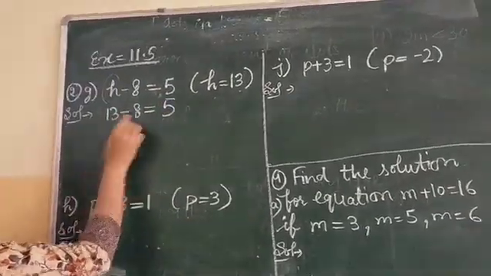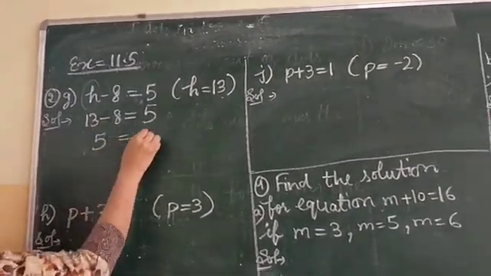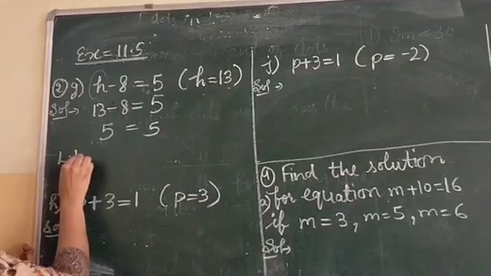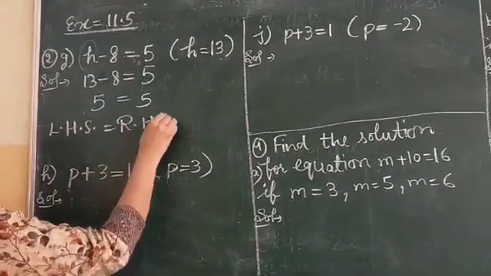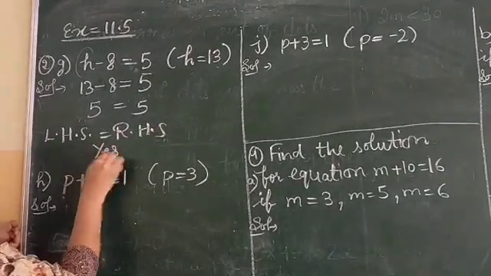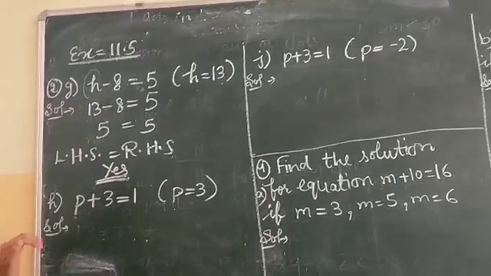Now subtract this. 13 minus 8, 5. So 5 equal to 5. It means left hand side is equal to right hand side. So yes, this is the solution of this equation because it is satisfying this equation.